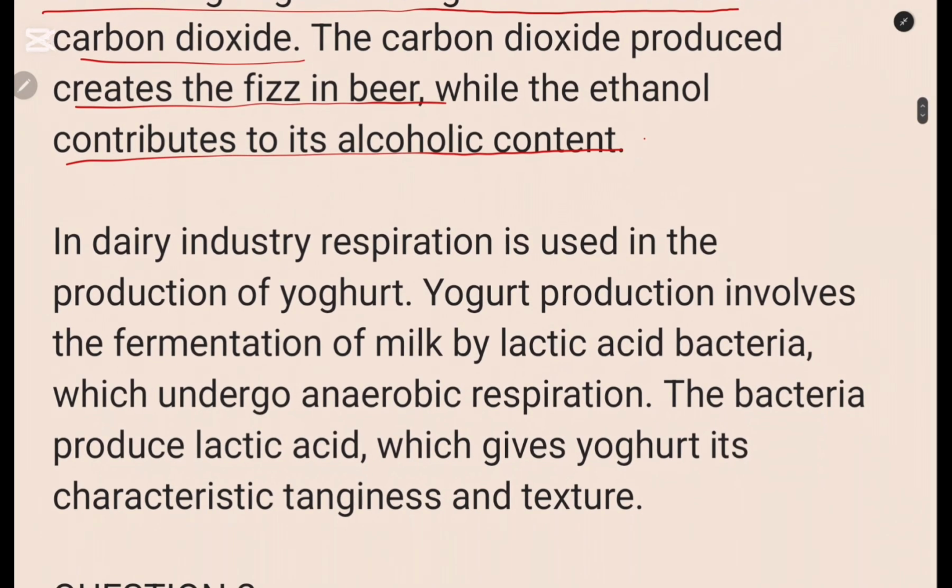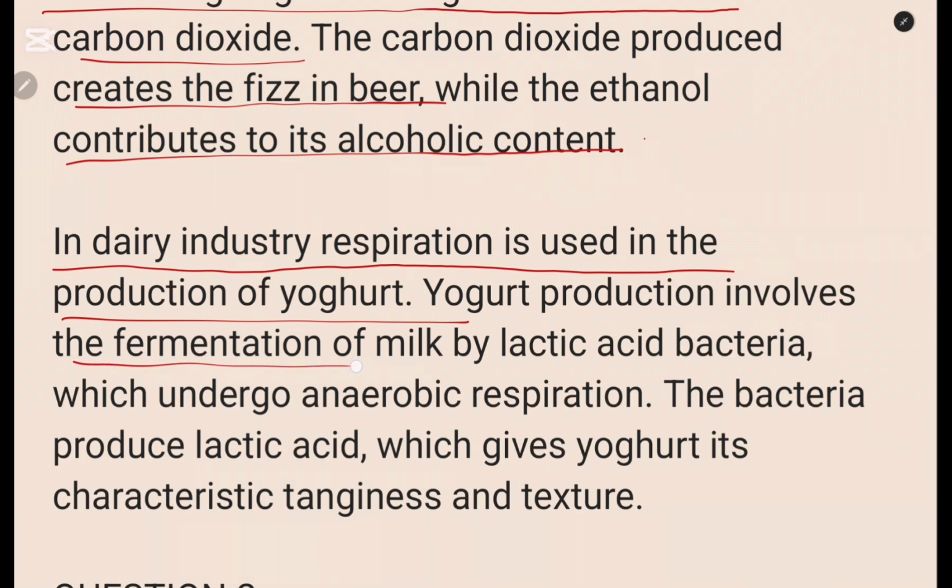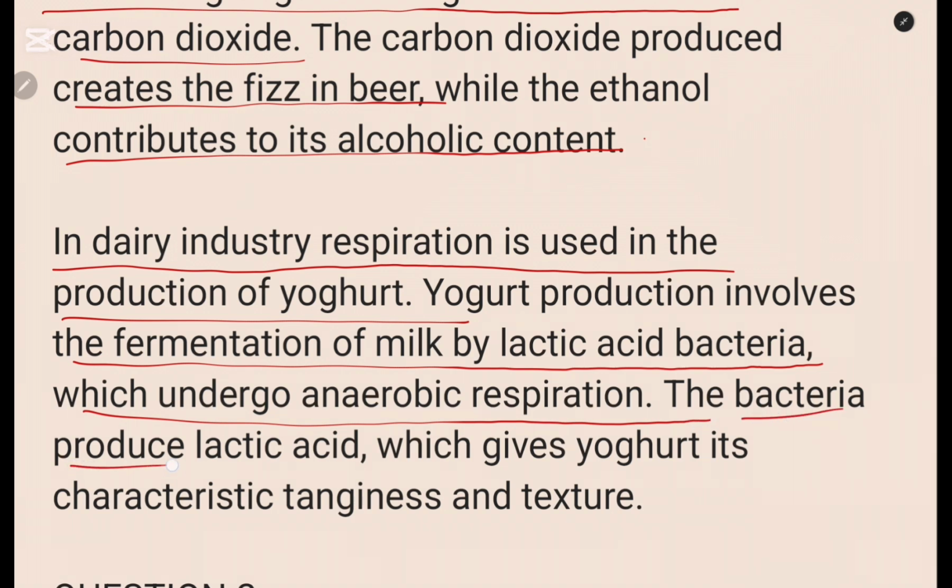Then in the dairy industry, respiration is used in the production of yogurt. You can also add cheese. Yogurt production involves the fermentation of milk by lactic bacteria, which undergo anaerobic respiration. The bacteria produce lactic acid, which gives yogurt its characteristic tanginess and texture. So that is how it is used in the dairy industry. But here you can also talk of sewage treatment.